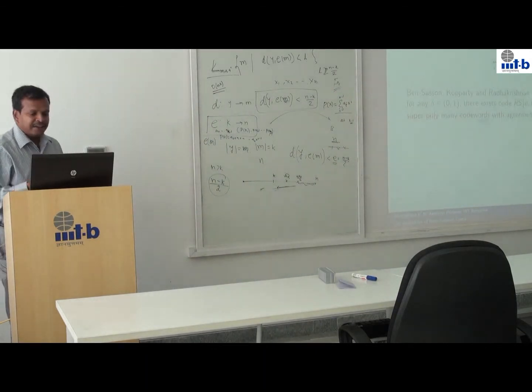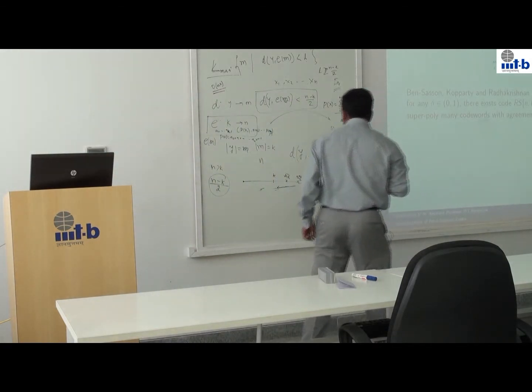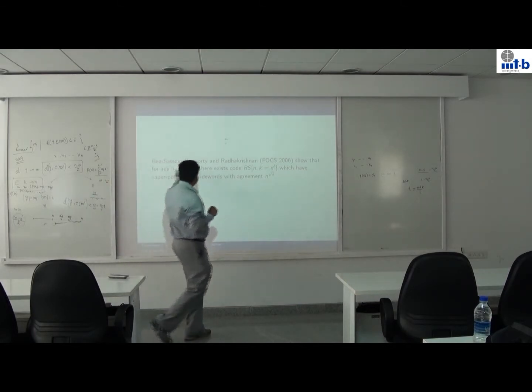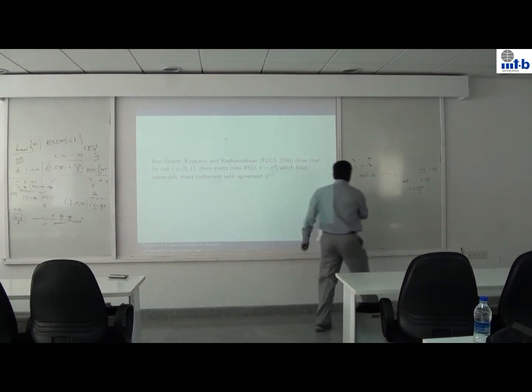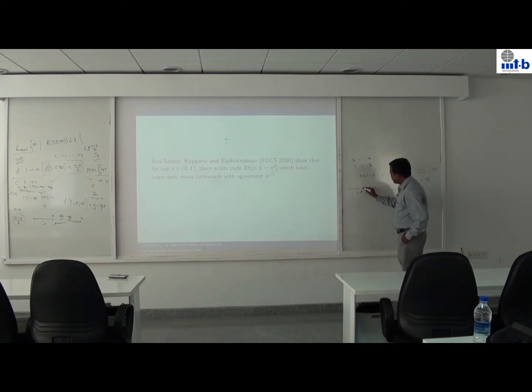Nevertheless, there is a negative result which is very recent, 2006. Jayakumar, Radhakrishnan and others have come up with a set of values for n and k, where n is n to the power square root of d, and a value of t which is much better than my square root of nk.